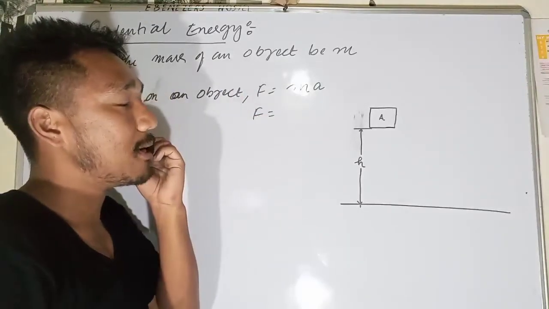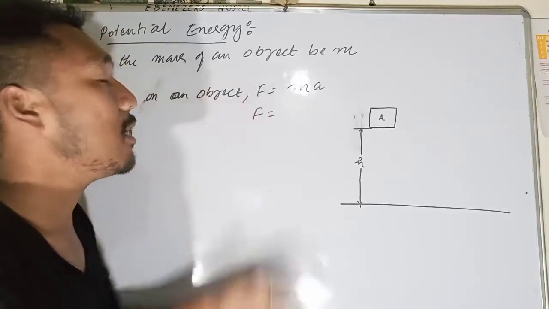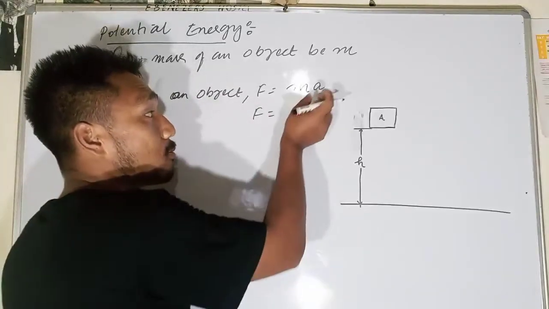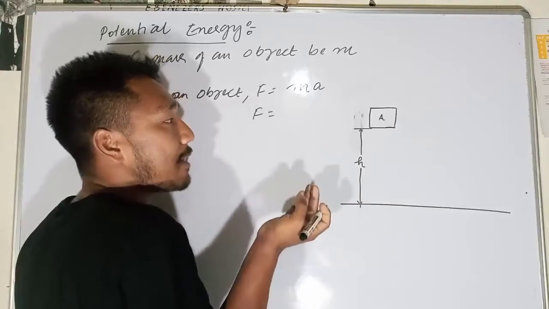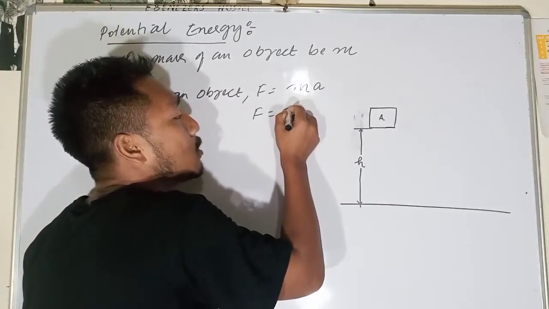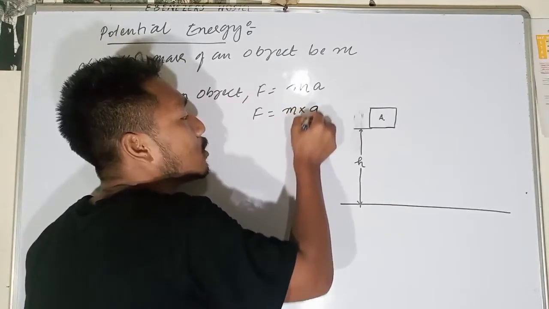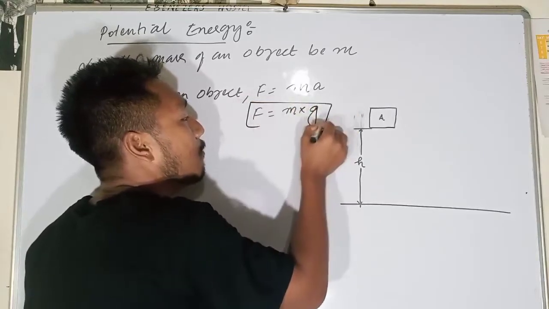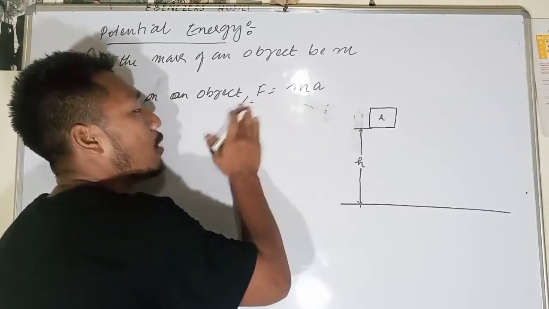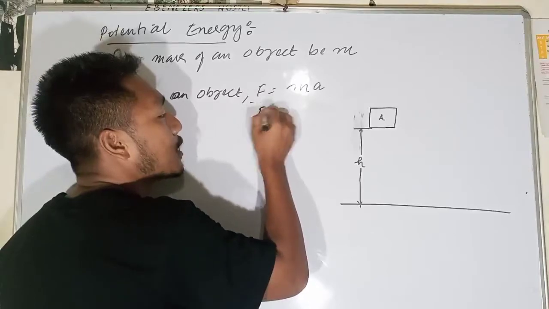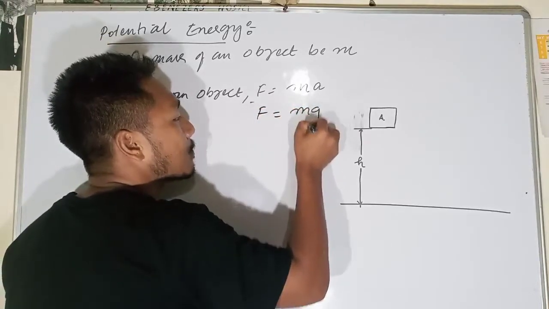So what will be the acceleration? Since we are not giving any additional acceleration, our acceleration will depend on what? Acceleration due to gravity. That means the force applied on the object will be equal to what? F is equal to mg.